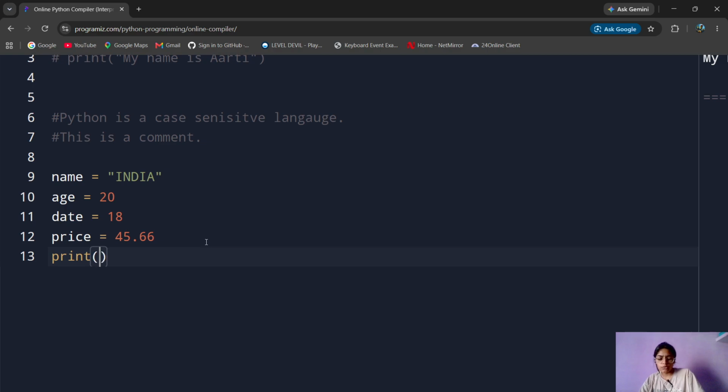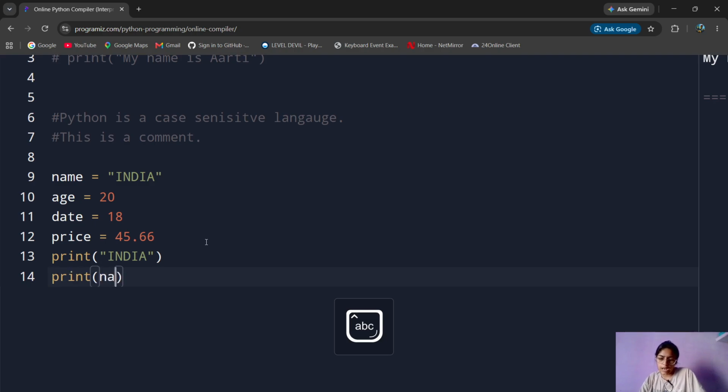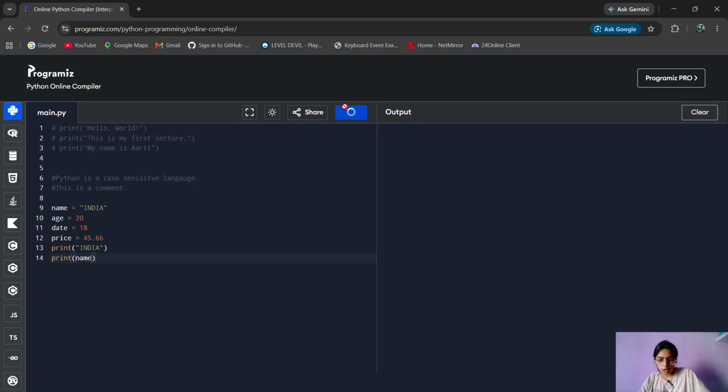So now we're going to print India, and we are going to print name, and we are going to run it. Whoa, we printed India and we printed name, and we got the same output.